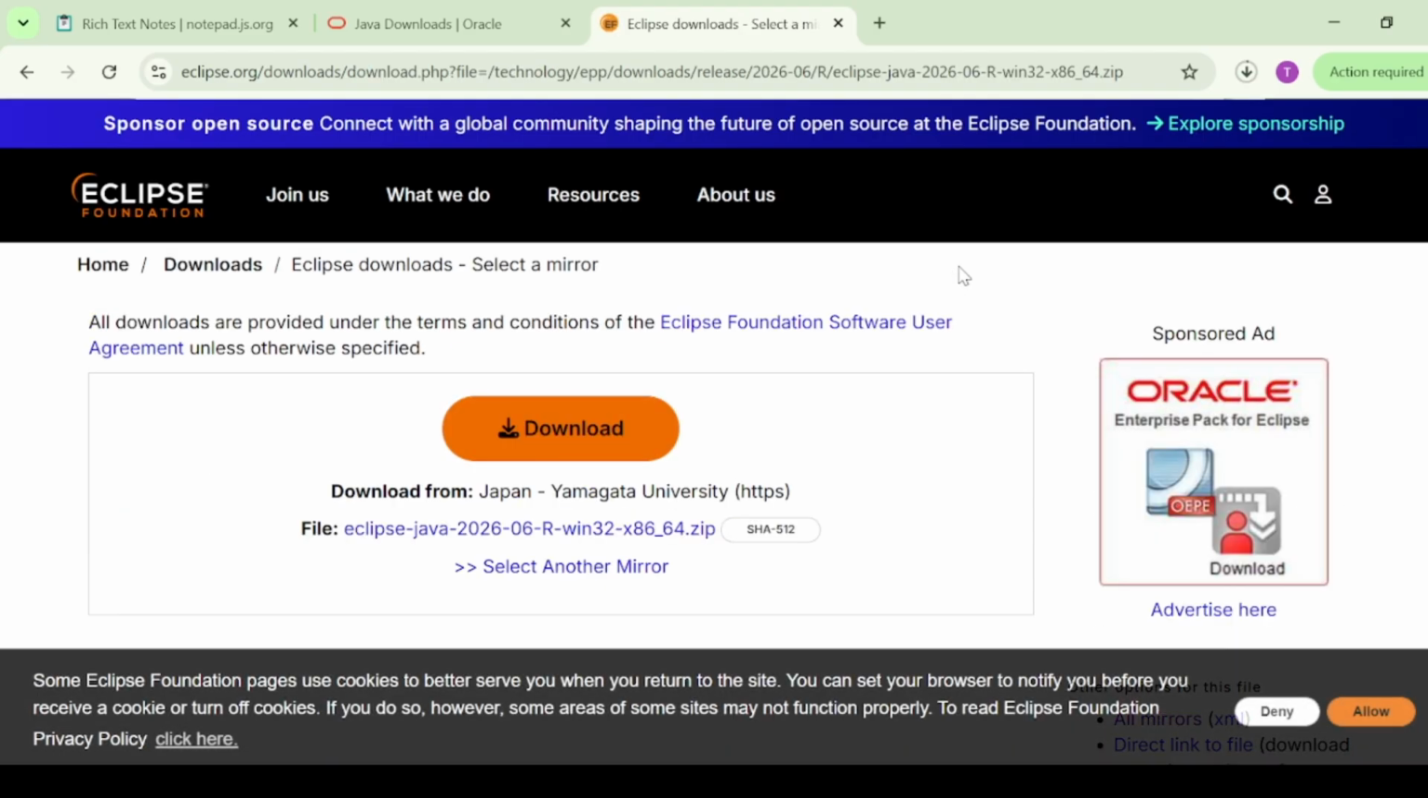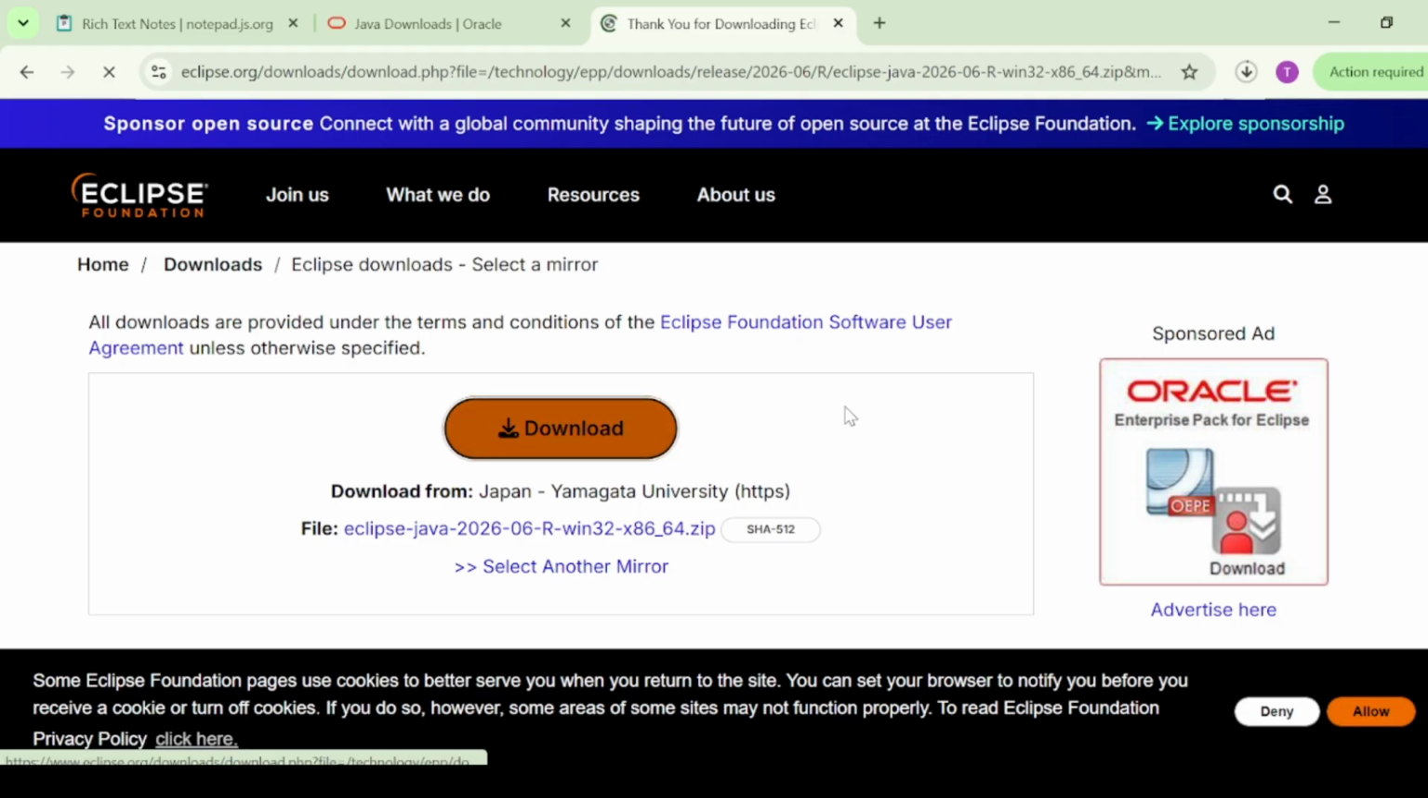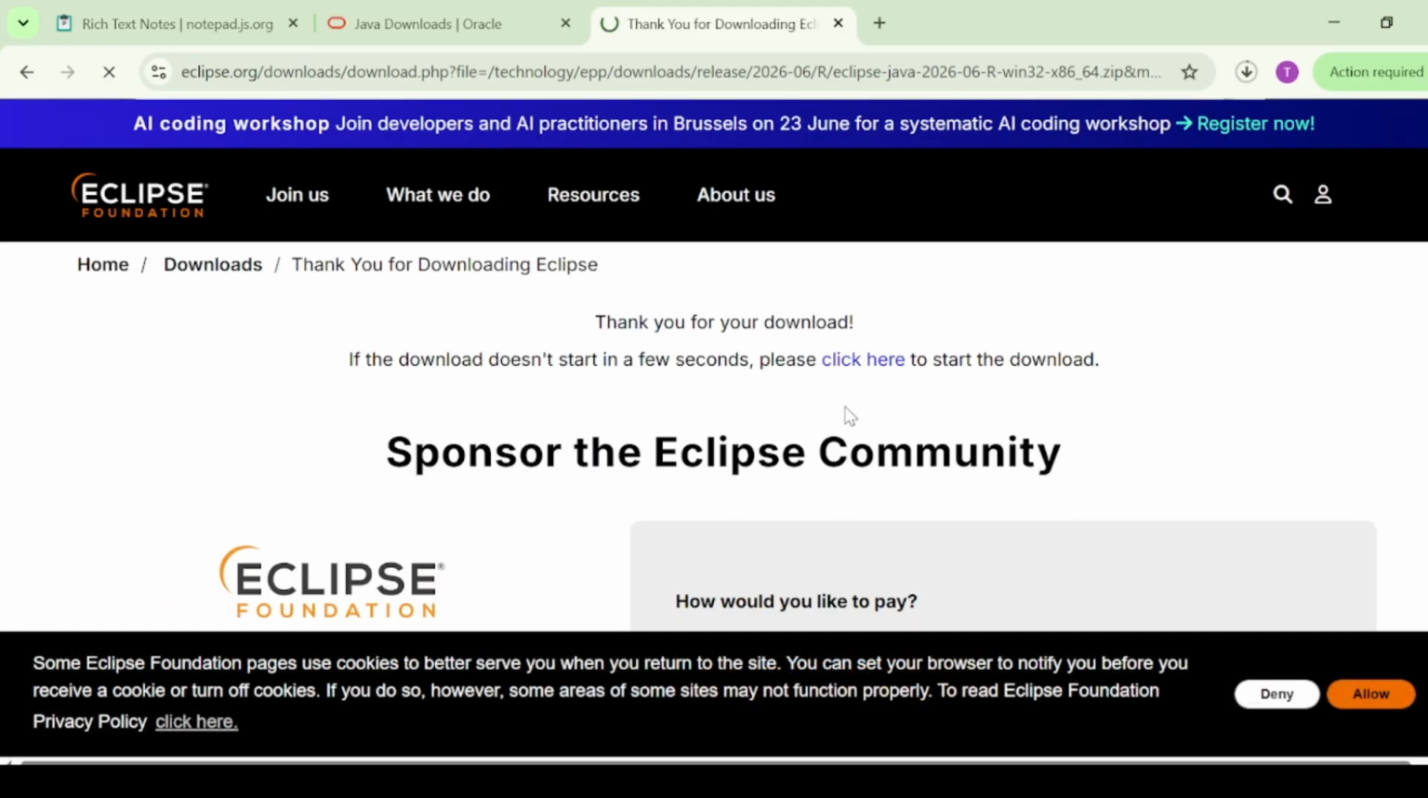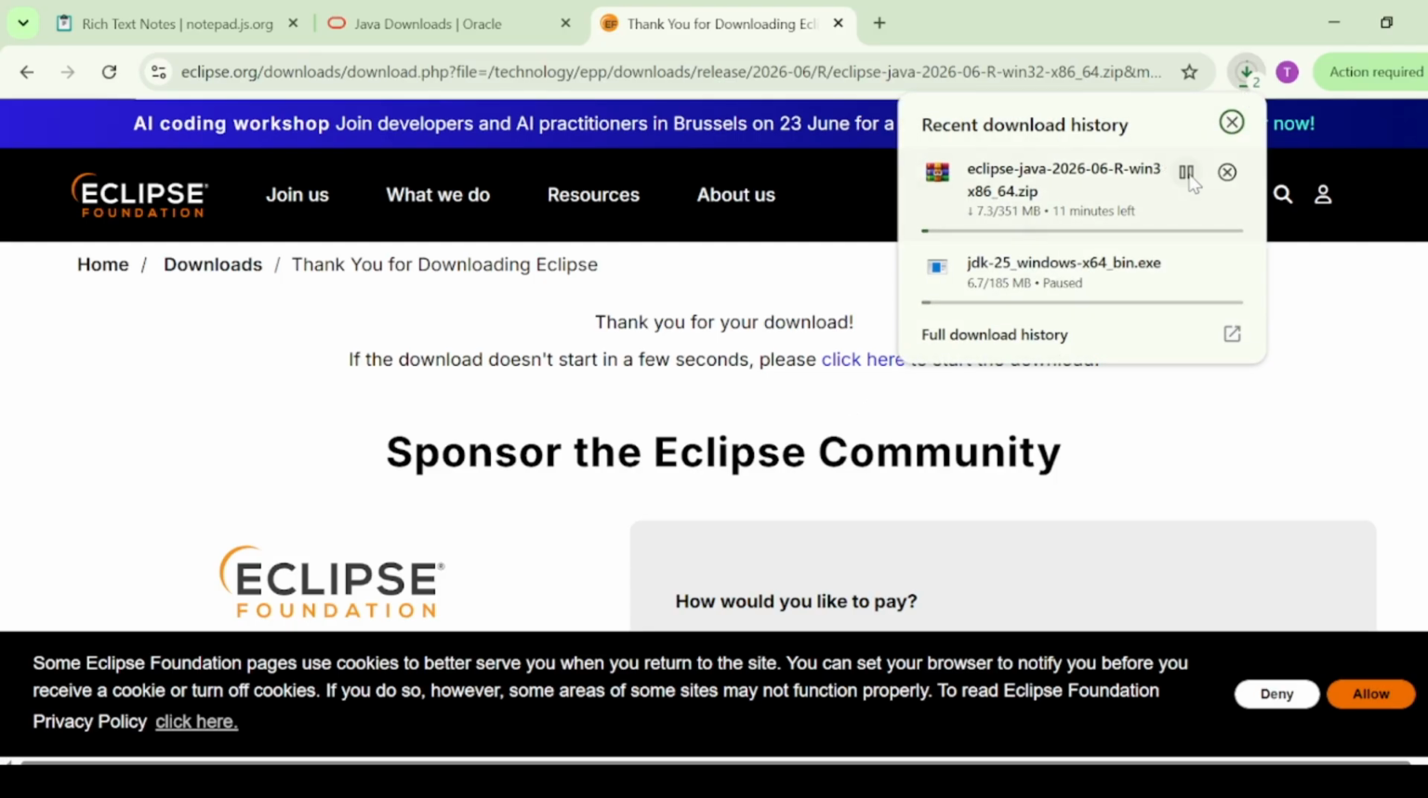Then open it. When the installer launches, select Eclipse for Java developers. After that, click install and wait for setup to complete. When it's done, Eclipse is ready to launch. As I already have Eclipse on my PC, I stop downloading. So let's open Eclipse for the first time.